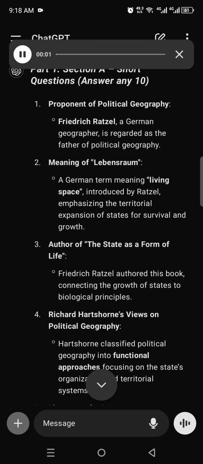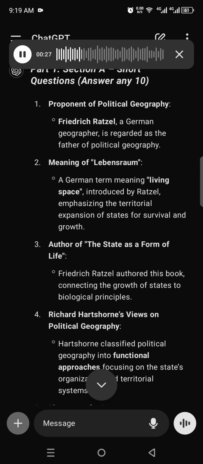Part 1. Section A, short questions. Answer any 10. 1. Proponent of political geography. Friedrich Ratzel, a German geographer, is regarded as the father of political geography. 2. Meaning of Lebensraum, a German term meaning living space, introduced by Ratzel, emphasizing the territorial expansion of states for survival and growth.